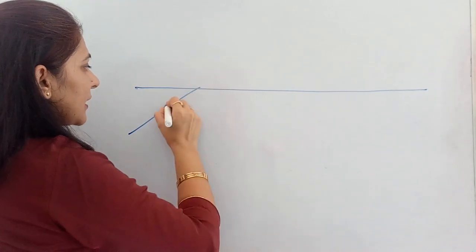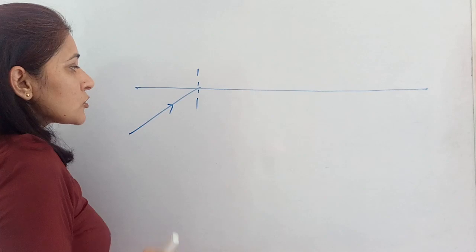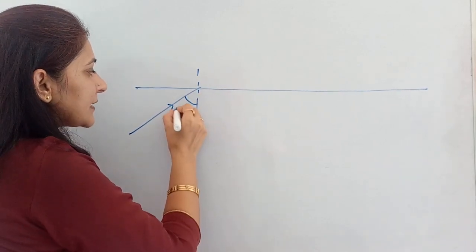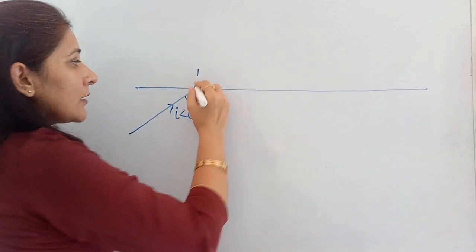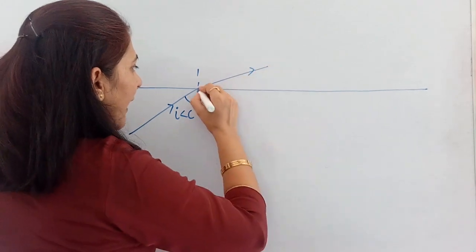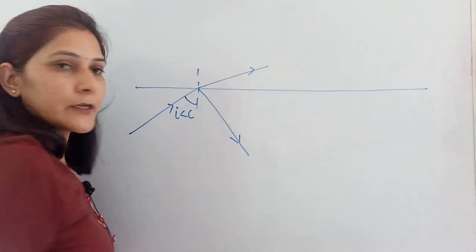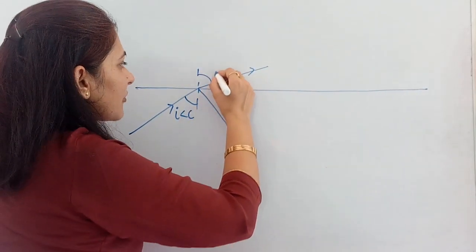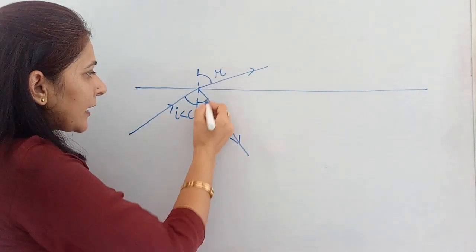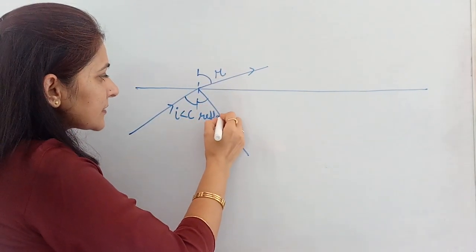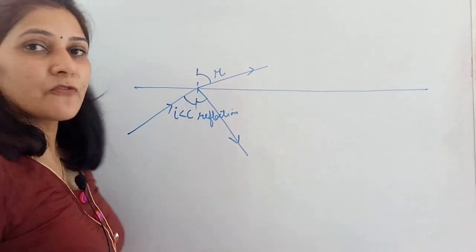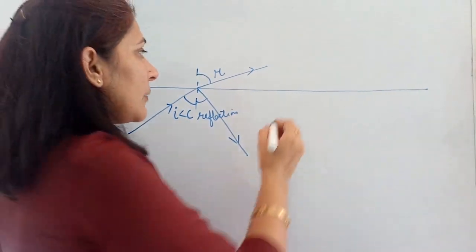This is your angle of incidence, this is normal. So what will happen if the angle of incidence is less than the critical angle? The ray will be refracted as well as reflected. Okay, this is the angle of refraction and this is the angle of reflection. Fine. Now the second case, what will be the possibility?